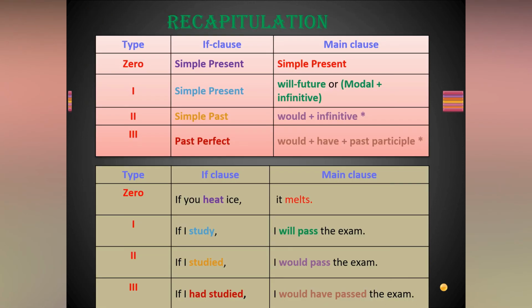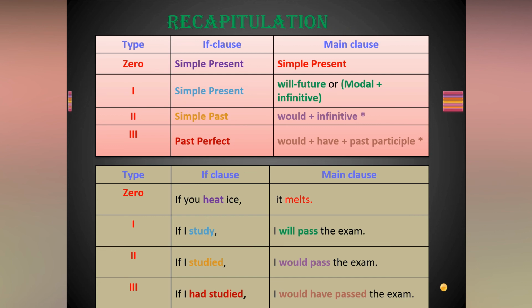Here we recapitulate once again: zero conditional, simple present. If you heat ice, it melts. In the first conditional, simple present and simple future, or modal plus infinitive, we can also say. If I study, I will pass. And here we can use will, shall, may, might, can. V1 we can use here. In the second conditional, simple past and would plus infinitive. So if I studied, I would pass the exam.